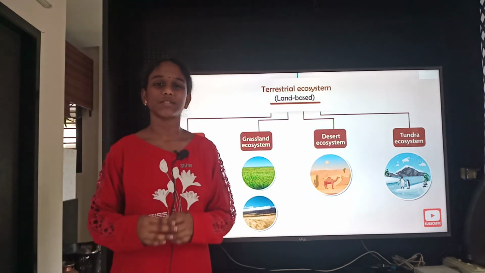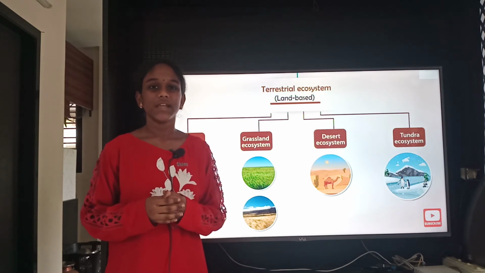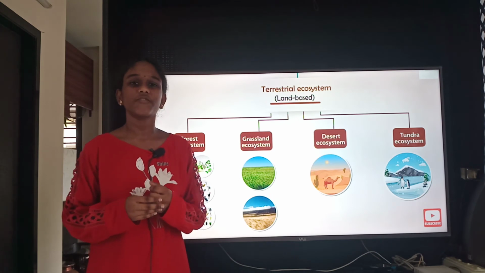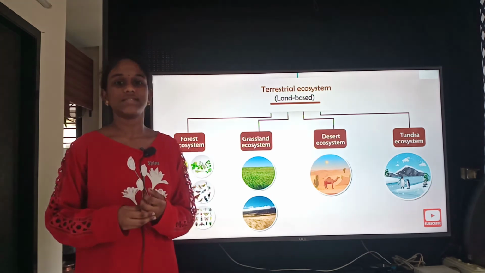Now let me explain about tundra ecosystem. It means it is covered with cold completely, and there are a variety of trees and animals like penguins.